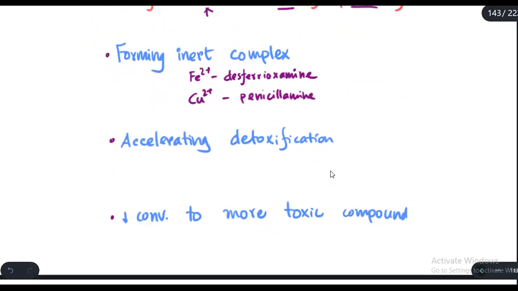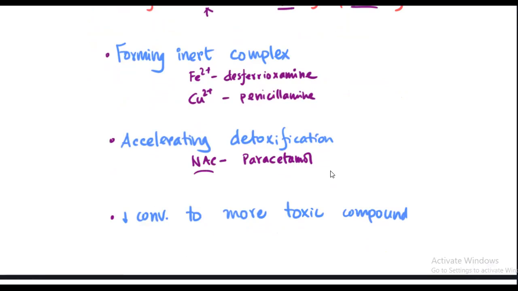Accelerating detoxification. Classic example is the acetylcysteine or N-acetylcysteine given in the paracetamol overdose, which accelerate the detoxification of the paracetamol, and actually N-acetylcysteine helps to regenerate the glutathione.